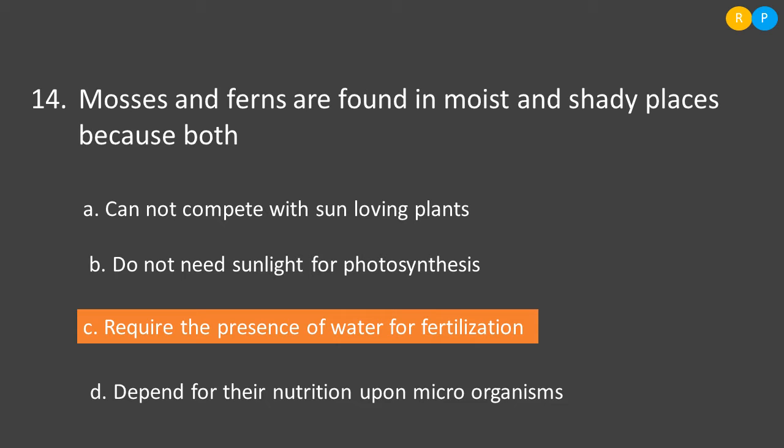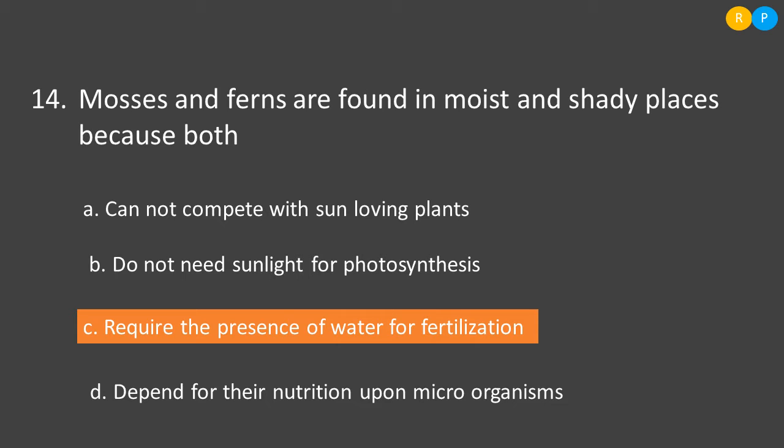What is the reason? If you come to the mosses, they are called the amphibians of the plant kingdom because they complete their life cycle, that means the sexual reproduction, only in the presence of water. Without water, fertilization does not occur in bryophytes. Then if you come to the ferns, ferns also require water for fertilization. So in this character, that means in fertilization, if you compare mosses and ferns, both are exhibiting the same property. Clear, right? So let us look into the options.